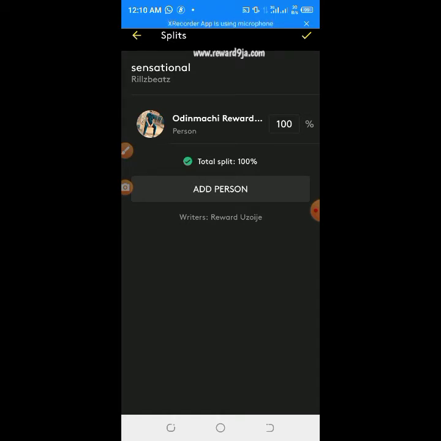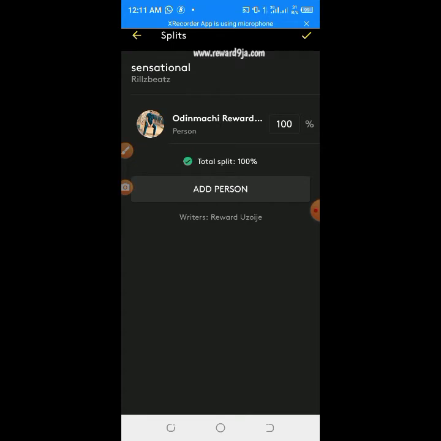And I think this split is not available for those using free. It's only available for premium, and the person you are going to invite also needs to be a premium user. So that's one of the limitations of using the free version. Since I'm using the pro version, I can do this with someone else, but for now I'm going to enjoy it alone and work everything alone. So that's simple, just click this big tick here.